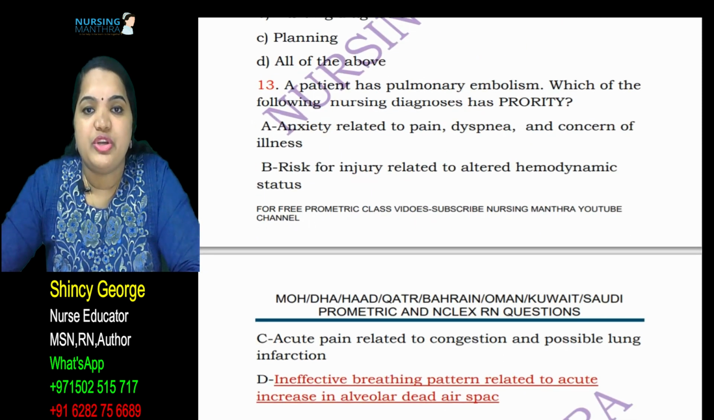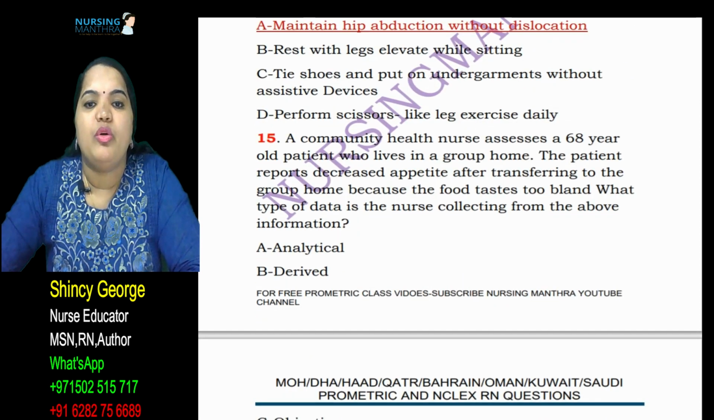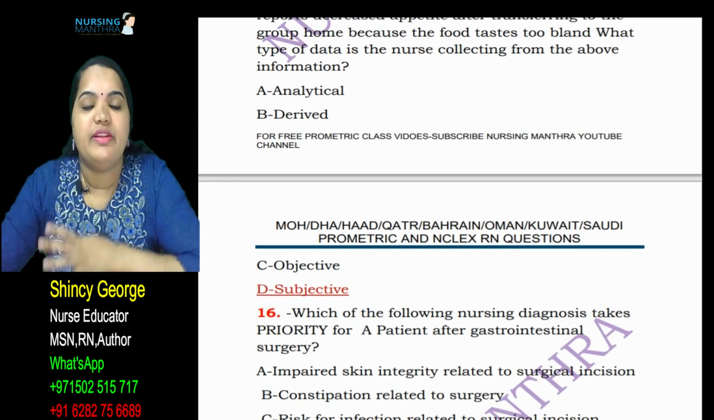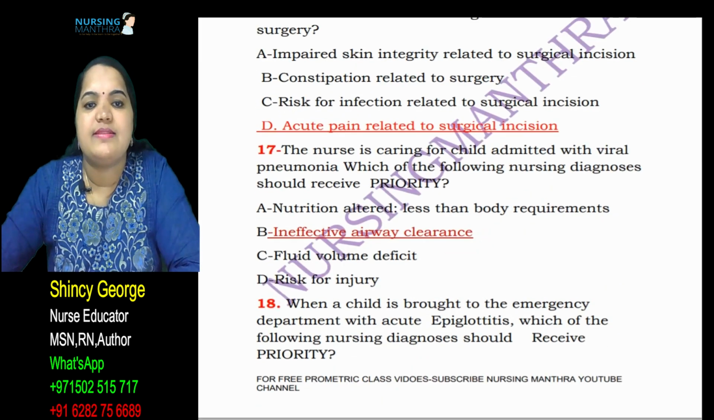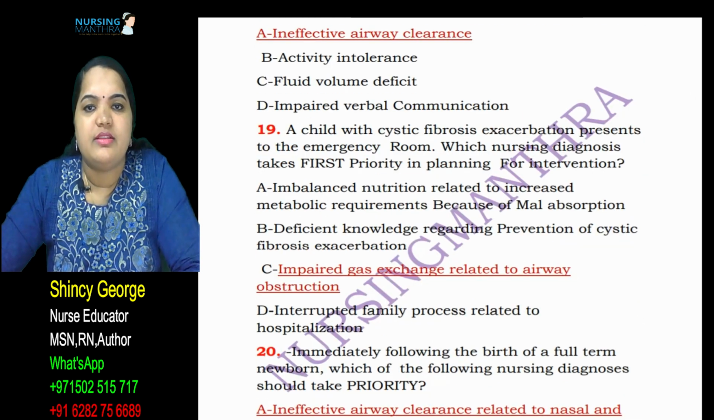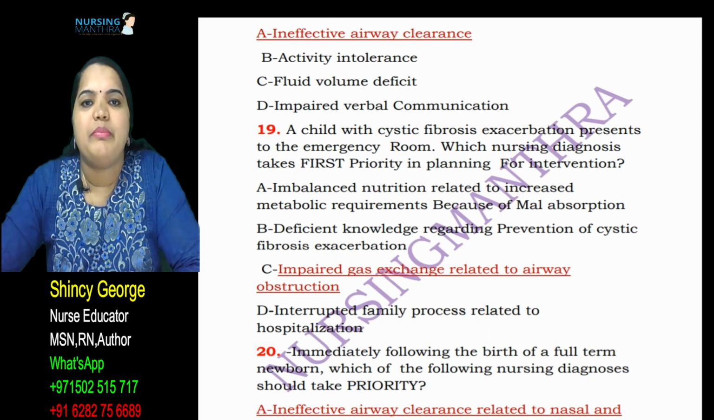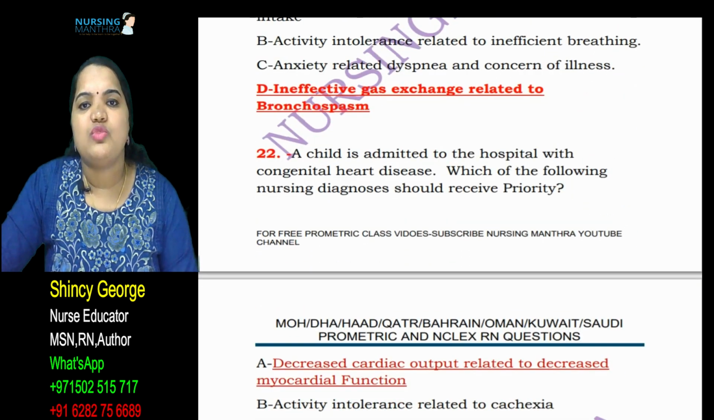So here I mentioned common PROMETRIC questions related to nursing diagnosis. Important nursing diagnoses, and how to identify this type of question, are also mentioned. They will give us situations and ask which nursing diagnosis we can implement. Some other questions ask about important things that happen while we are giving care to the patient, where we cannot take a decision. So in that case, what will you do?